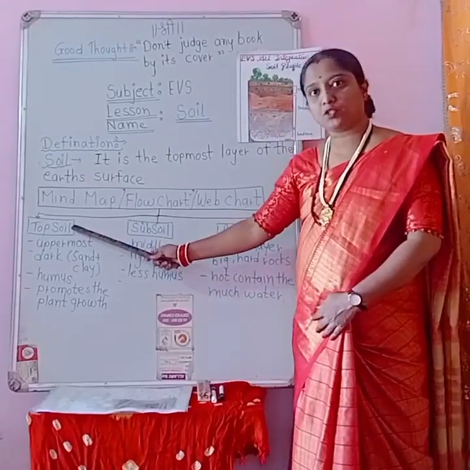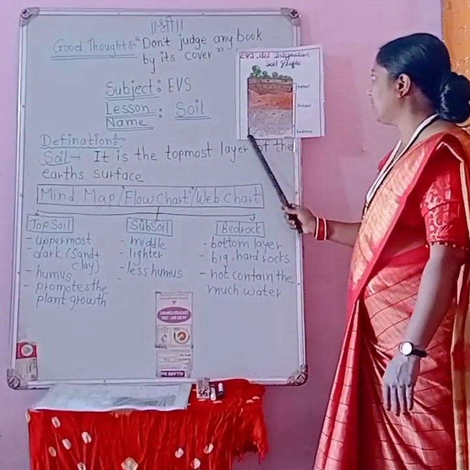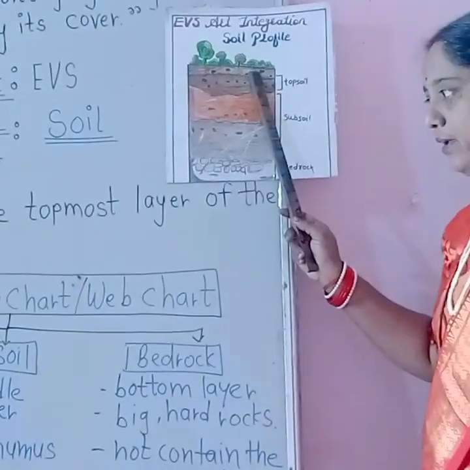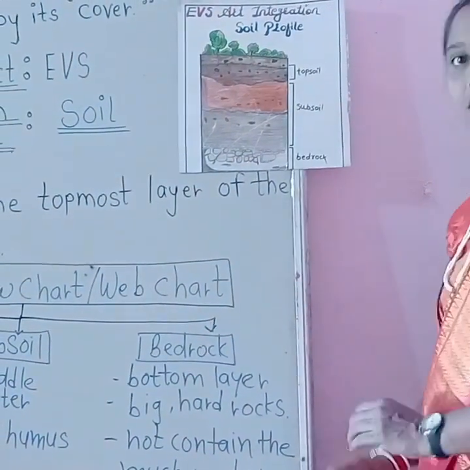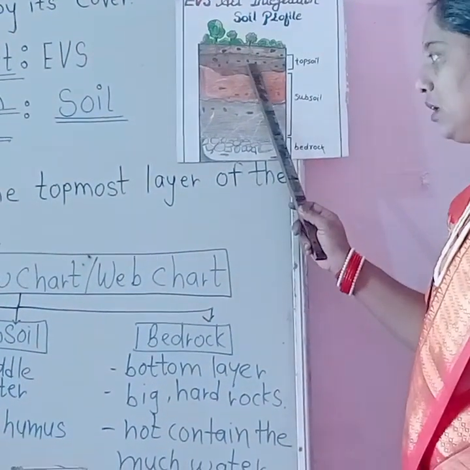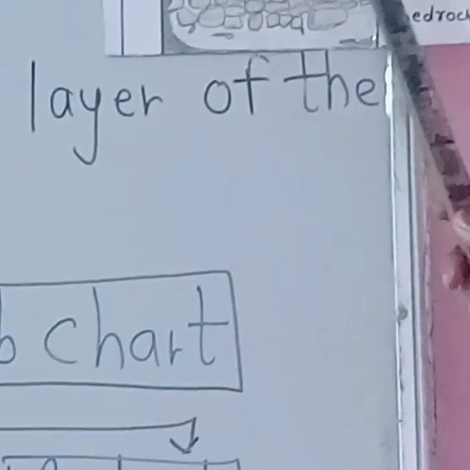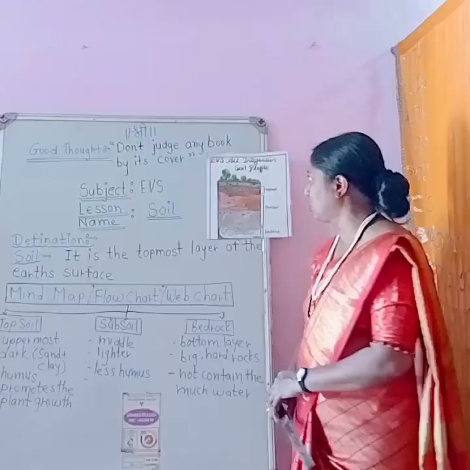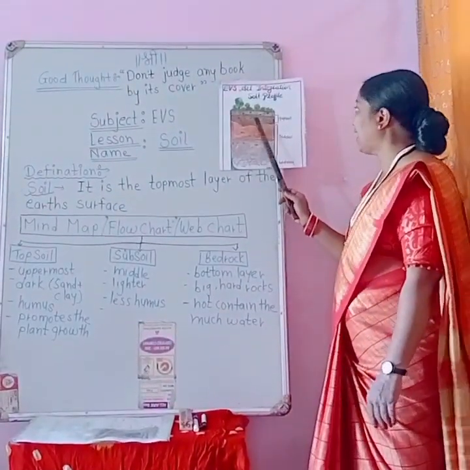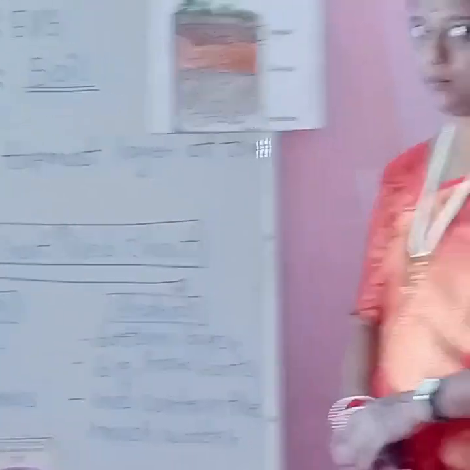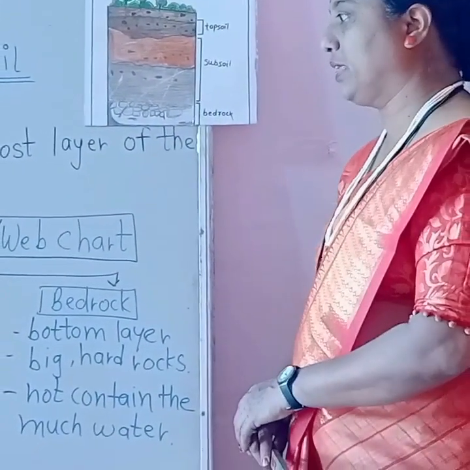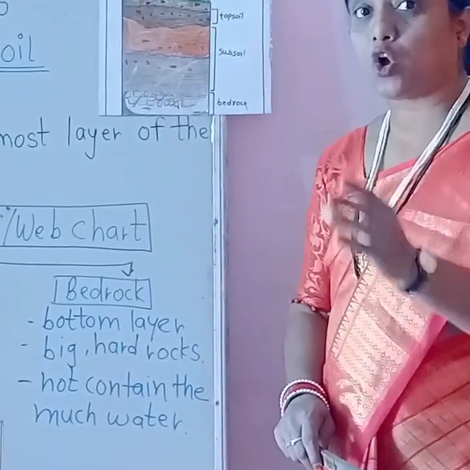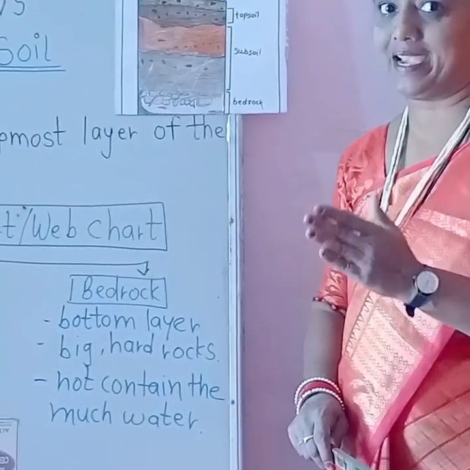What is the meaning of topsoil? Here the diagram is there. This is the topsoil. Look here. This is the uppermost layer and it is dark brown in color. After that this is the subsoil and this is the bedrock. Now I explain the topsoil. It is the uppermost layer of the earth's surface, dark in color, and it has sand plus clay. It is a combination of sand and clay.